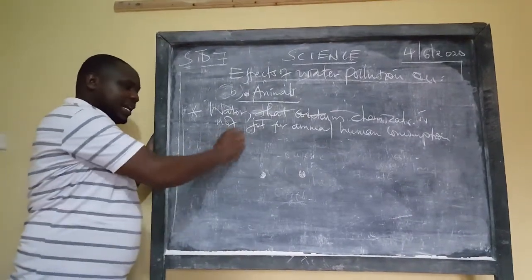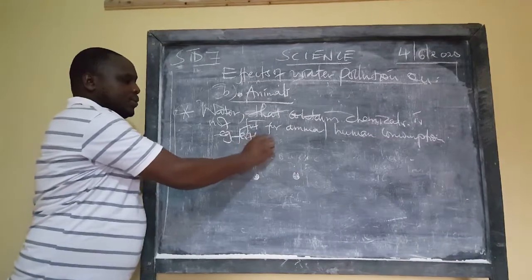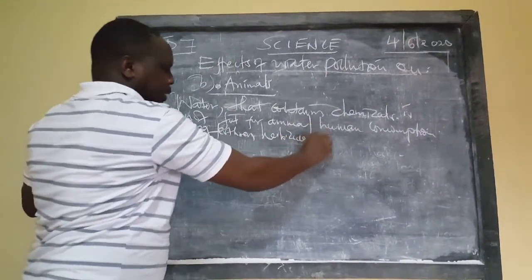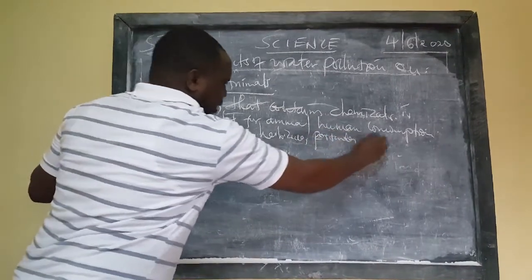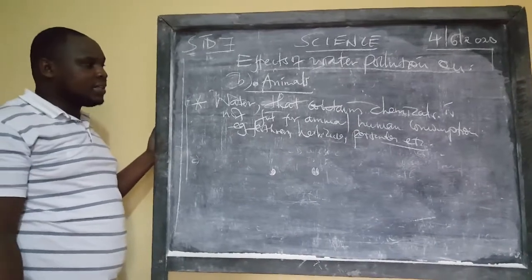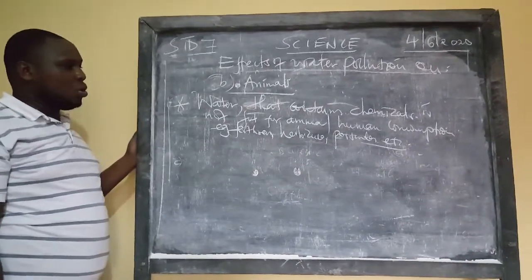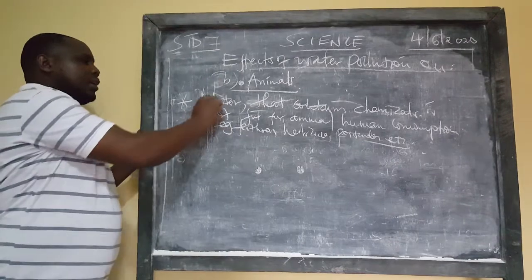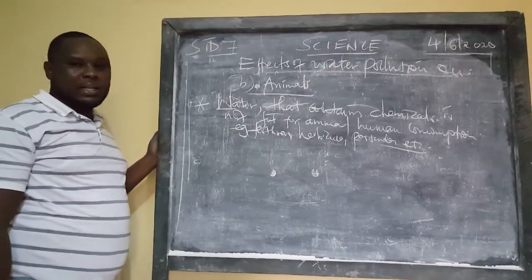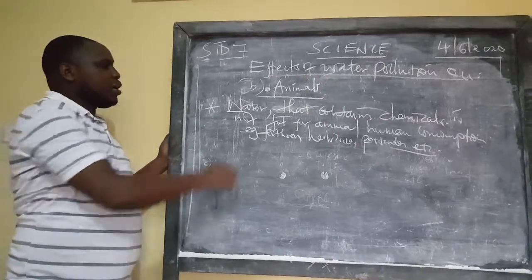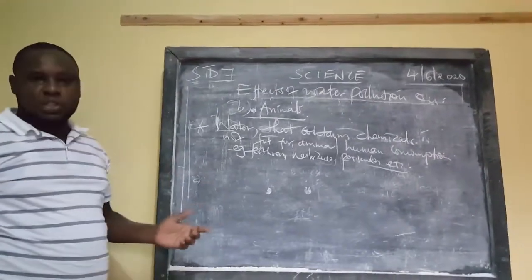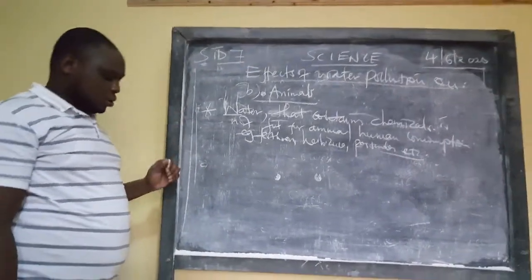I talked about fertilizers, herbicides, pesticides, etc. All these, if they are washed down into our water sources, the rivers, the wells, and so forth, if one consumes that water, whether an animal or human being, they are likely to suffer because of the chemicals contained in that particular water. So we say that water is polluted already because it has chemicals.